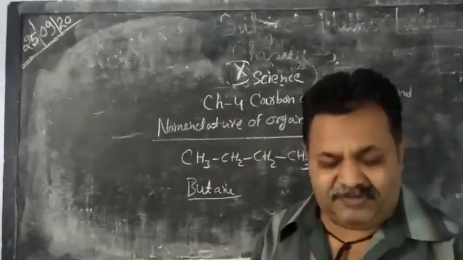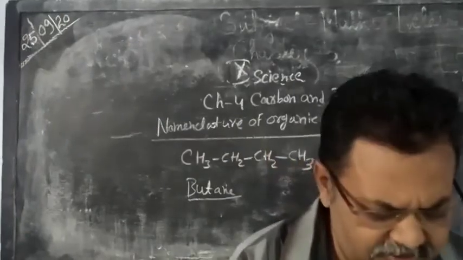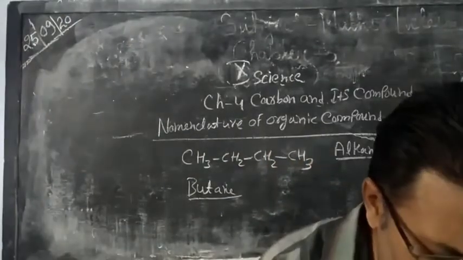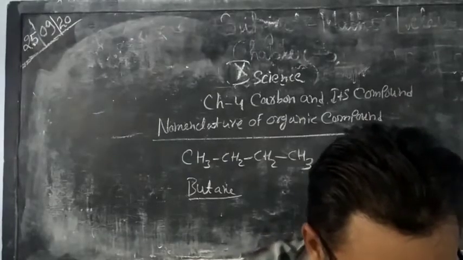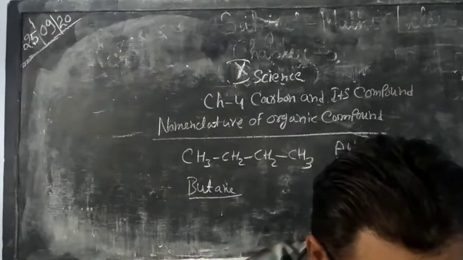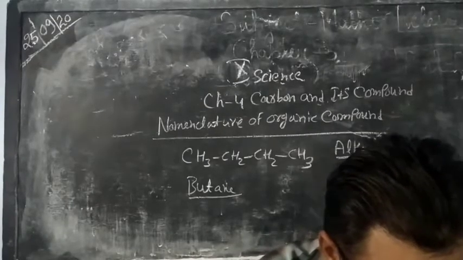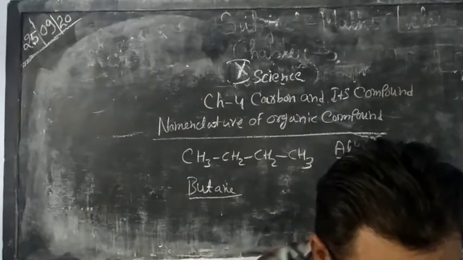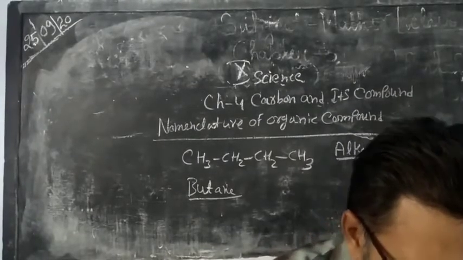In another way, there are some rules which we can follow for naming organic compounds. We will discuss these rules one by one. First, identify the number of carbon atoms in the compound. A compound having 3 carbon atoms would have the name propane.